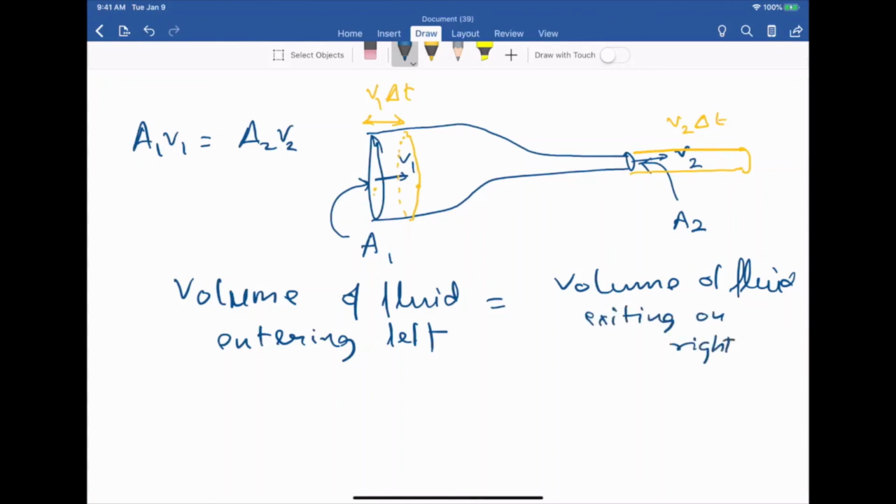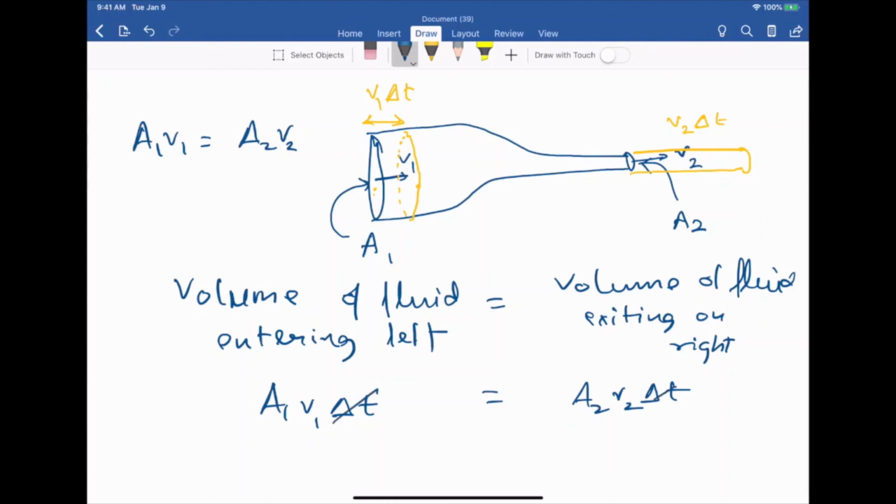Let's calculate the volume of fluid entering on the left. That's just the volume of the cylinder, which has length V1 delta T and area A1. So it's just going to be A1 V1 delta T, and on the right that's going to be A2 V2 delta T. Then if you just cancel out the delta T, you get the equation of continuity.